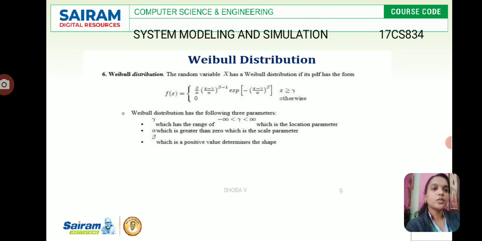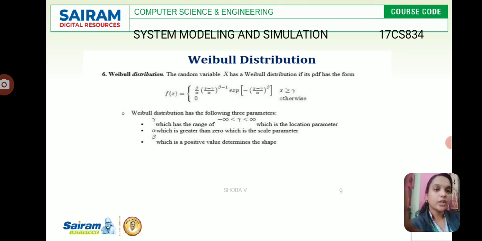And Weibull distribution. This is a random variable which has a Weibull distribution, of the form beta by alpha times x minus gamma divided by alpha the whole power beta minus 1, times exponential of minus x minus gamma divided by alpha the whole power beta, for x greater than or equal to gamma, otherwise 0.